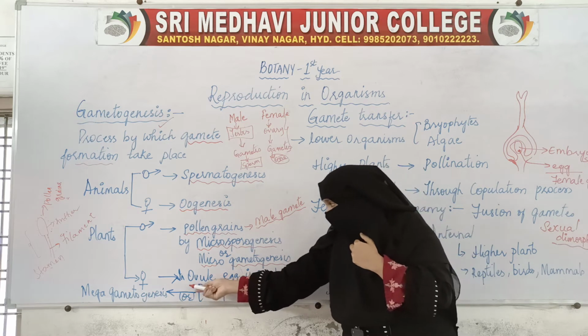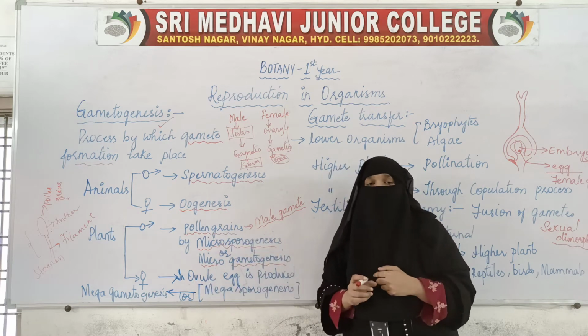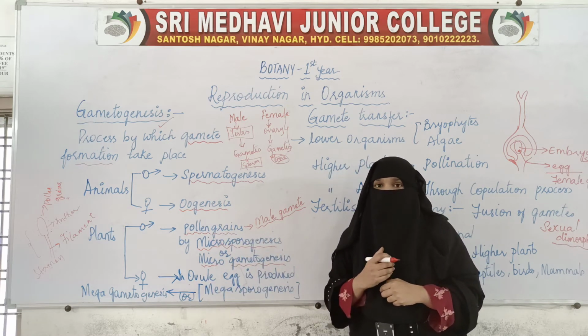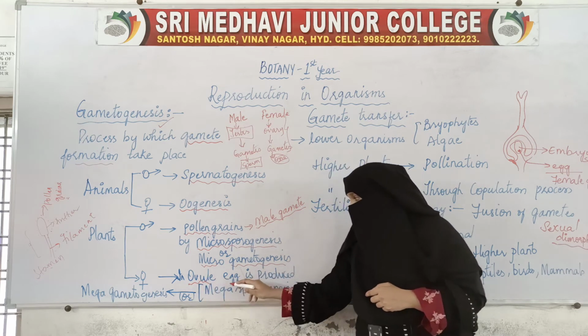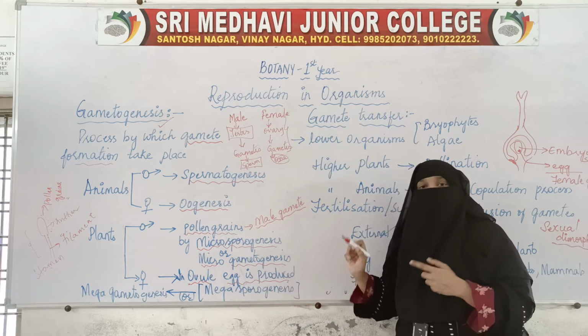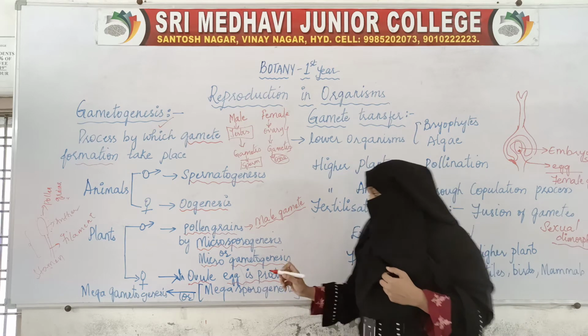So the egg is inside the ovule, within the female reproductive organ. Inside the ovule, the egg is produced. This egg is the female gamete.